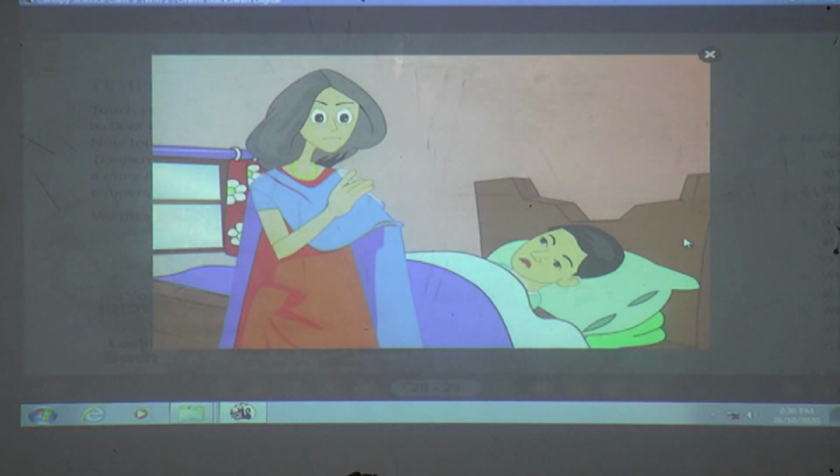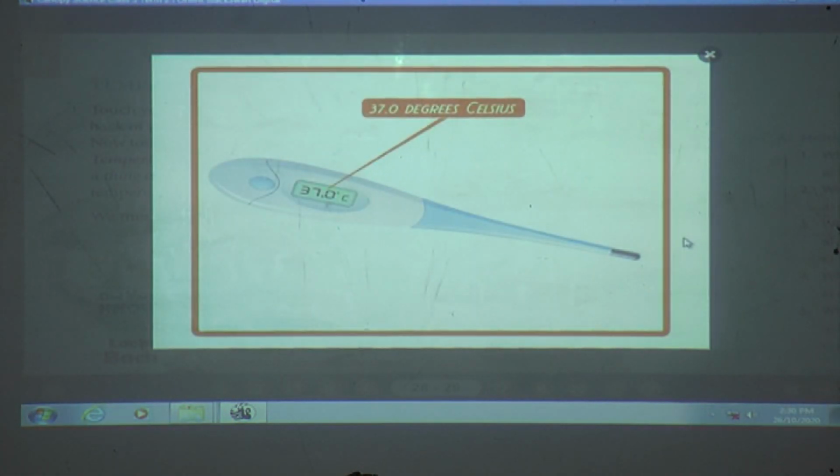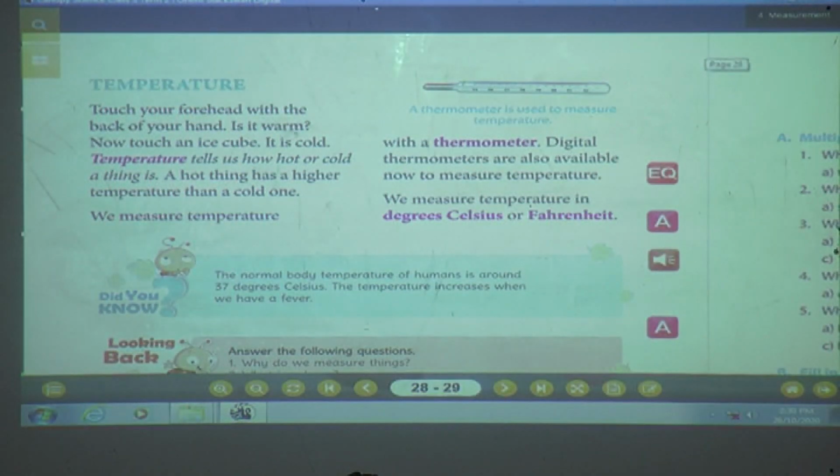Some thermometers are digital. They show the temperature in numbers on a screen. I hope you understood the thermometer very well with this video. There is one more animation.